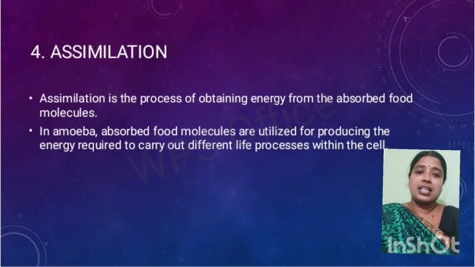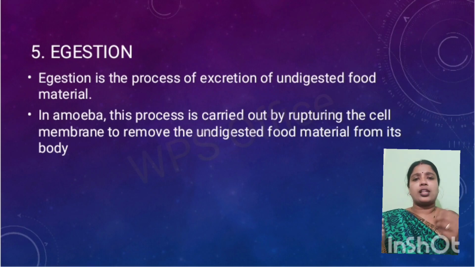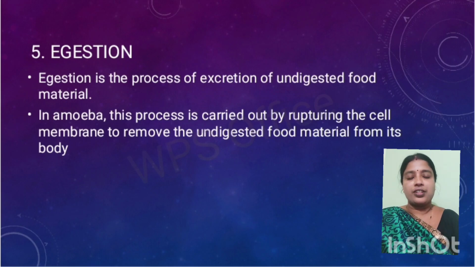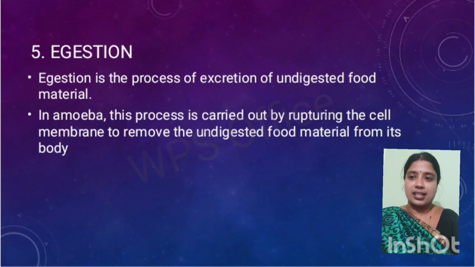Now the next one is egestion. This is the final process of nutrition in amoeba. After all the nutrients are absorbed and utilized to form energy, which is required for different tasks and processes within the cell, whatever undigested food material is left has to be removed from the body.